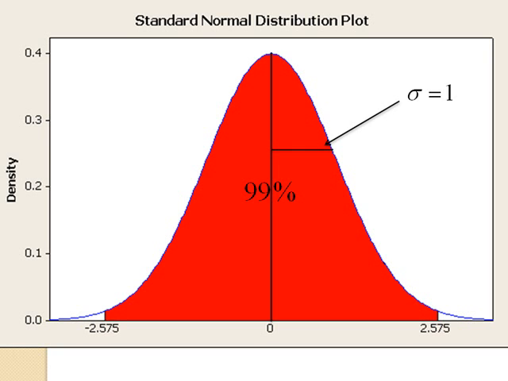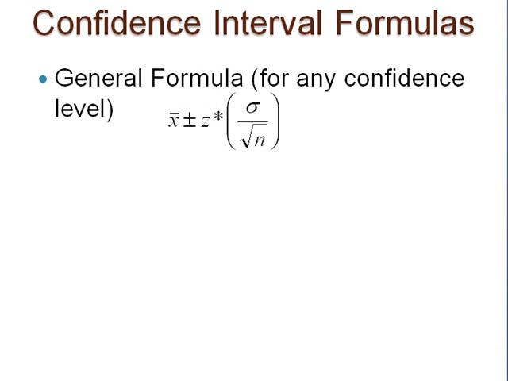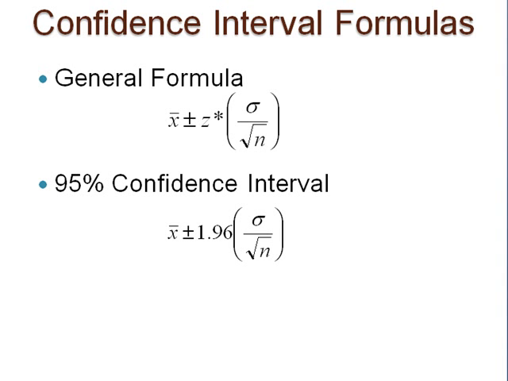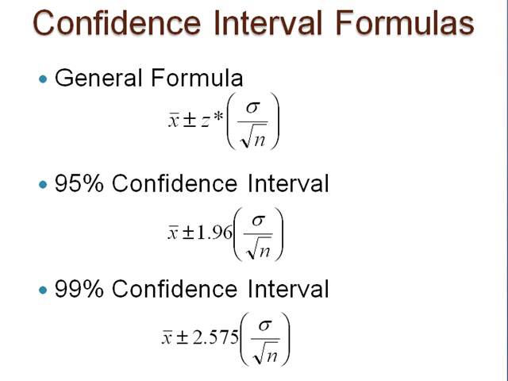These critical values are labeled z-star in our formula. See our general formula for the confidence interval with any confidence level. Below it are the formulas for the 95% and the 99% confidence intervals. The part of the formula to the right of the plus or minus sign, circled here, is called the margin of error. Now pause here to calculate the 95% and 99% confidence intervals for our height example.